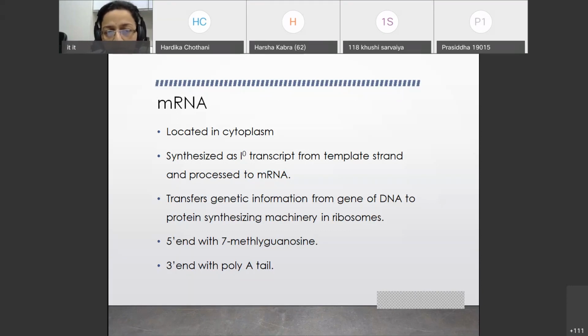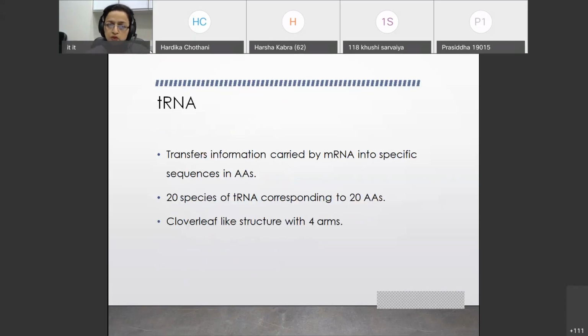mRNA is messenger RNA. It carries a message in the form of genetic information from DNA to the ribosomes where proteins are getting synthesized. At the 5' end, you have a methyl guanosine cap, and at the 3' end, you have a poly-A tail. This is the thing that you should know.